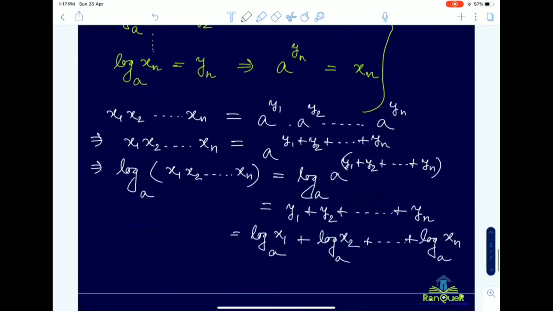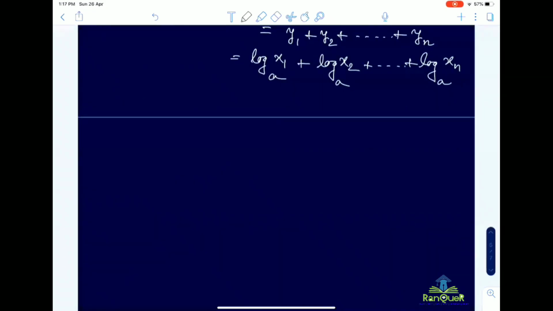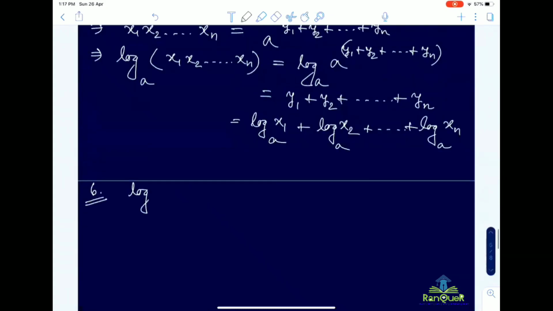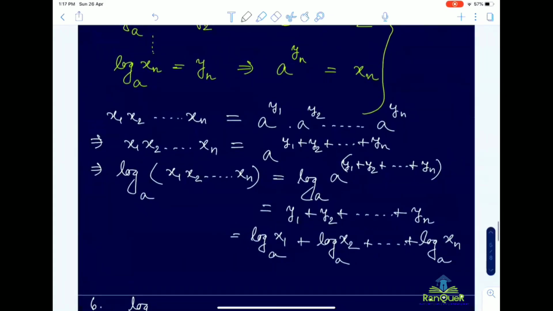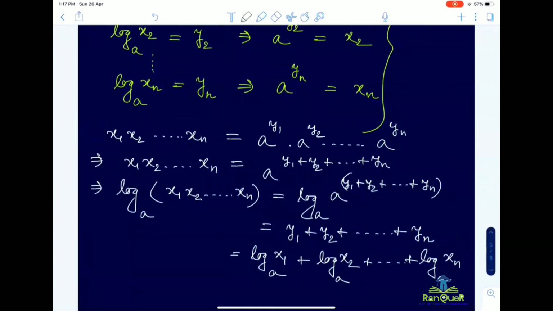So our next property will be, this is for product. Similarly for... Sir, can you scroll a little bit up? Yeah, sure. Okay, you first copy, then we will move forward. Sir, done copy.